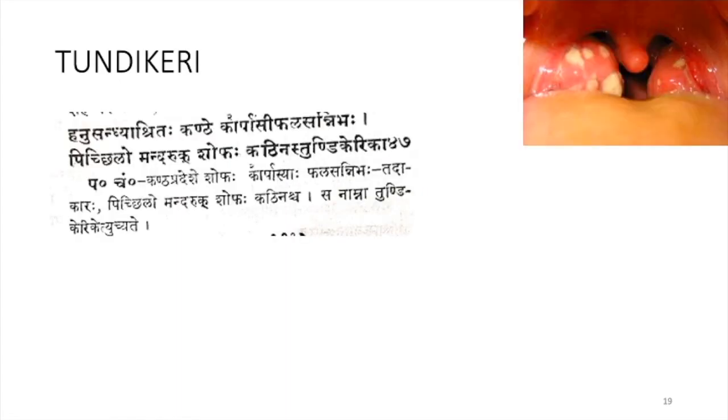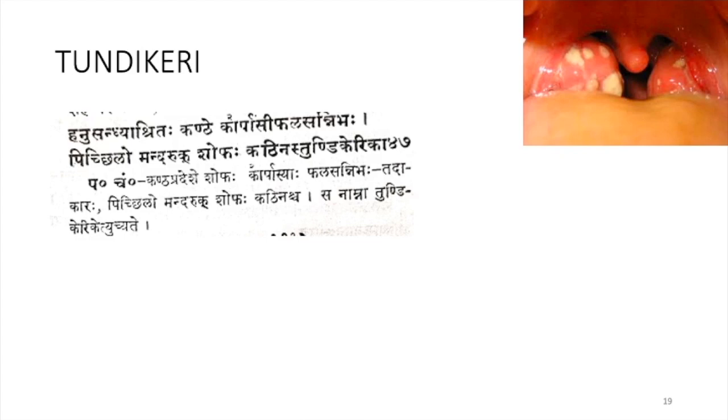Next comes Tundikeri. It is only mentioned in Ashtanga and Kanda Rogas. In Sushruta Samhita, it is mentioned under Talugata Rogas. Hanu Sandhyashritaha Kande Karpasi Phala Sannibhaha, Pichilo Mandarukshophah Kathinas Tundikerika. The Hanu Sandhi Ashritaha, the junction where the Hanu and Kanda join, at that end, it looks like a Karpasi Phalam.